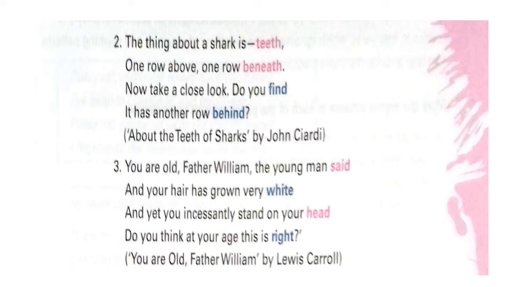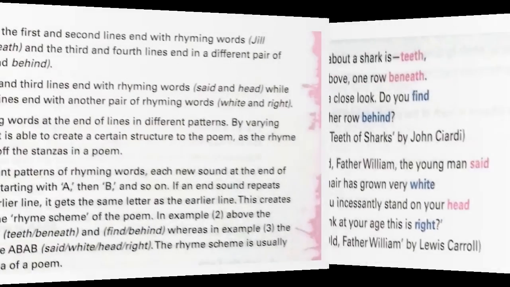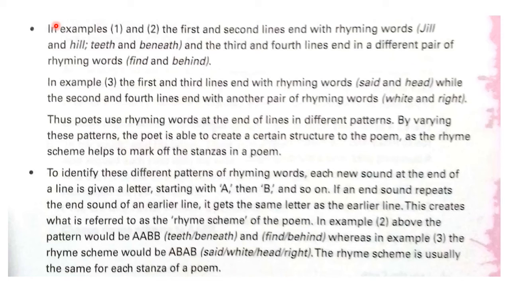Let us move on to the next slide to see what things are there. Here it is told that in examples 1 and 2, the first and second lines end with rhyming words, zill and hill, teeth and beneath, and the third and fourth lines end in a different pair of rhyming words, find and behind.